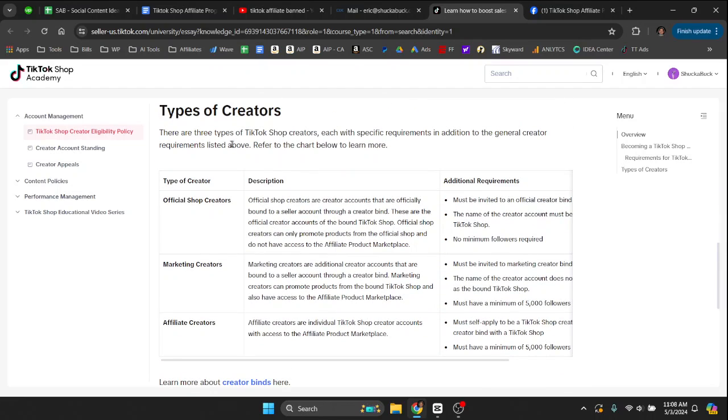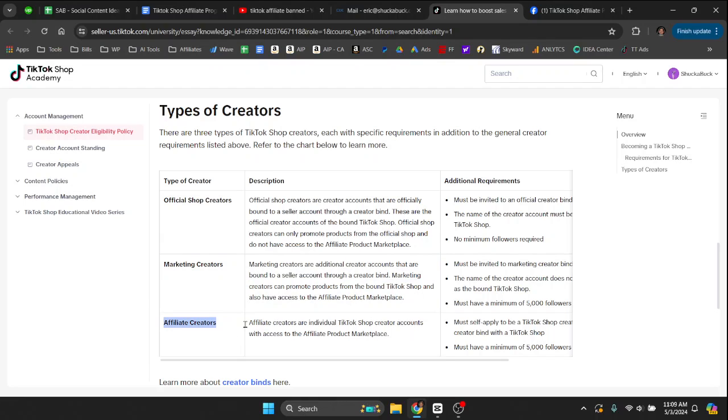So now there's 3 types of creators now. So this is what they changed. So the official shop creators are the loophole method accounts. Now with the loophole method account, it says you do not have access to the product marketplace for the affiliates. So basically, this type of creator is non-existent now. That does not apply to us. So in the future, you're either a marketing creator or an affiliate creator.